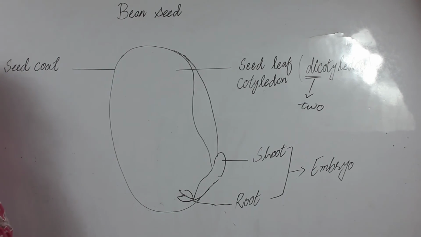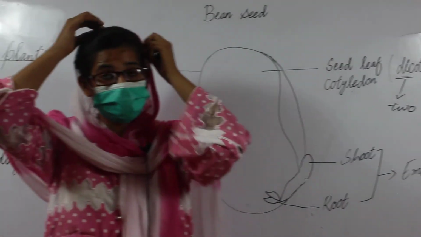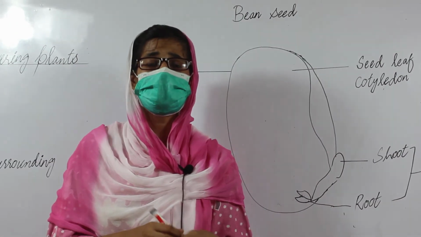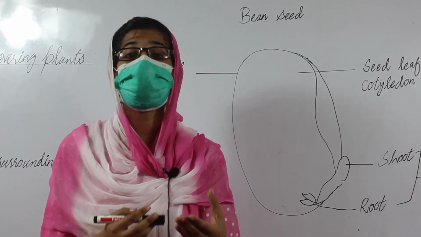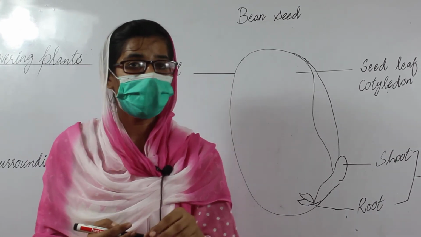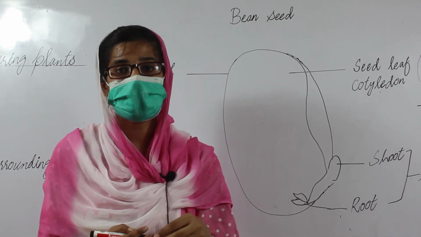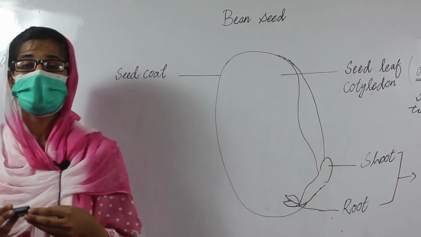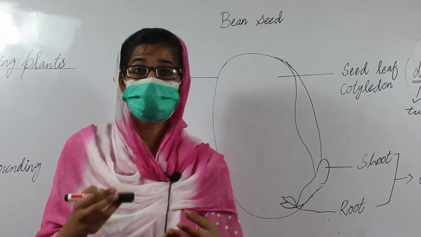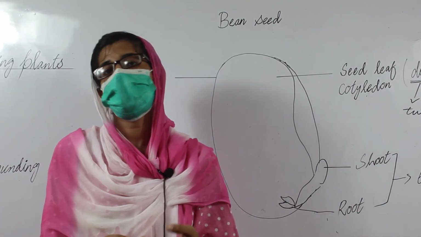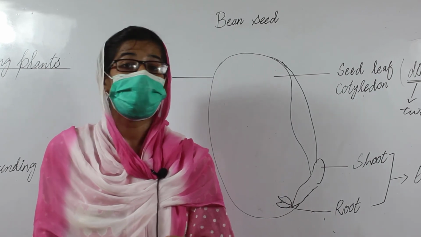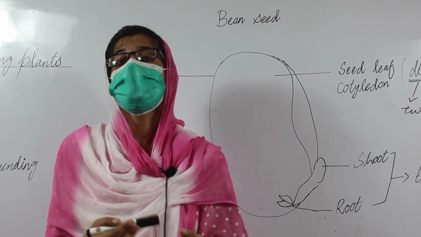Students, I hope it is clear to you. And here is your assignment. Take some bean seeds and soak them in water for 3 days. After 3 days, observe these bean seeds, write your observation and send it to your teacher.